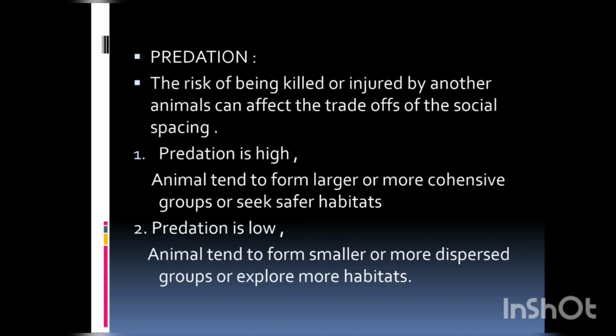Predation. The risk of being killed or injured by other animals can also affect the trade-offs of social spacing. If the predation is high, animals tend to form larger or more cohesive groups or seek safer habitats. If the predation is low, animals tend to form smaller or more dispersed groups or explore more habitats.